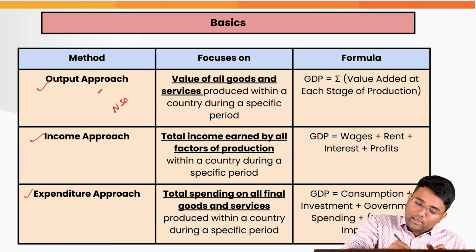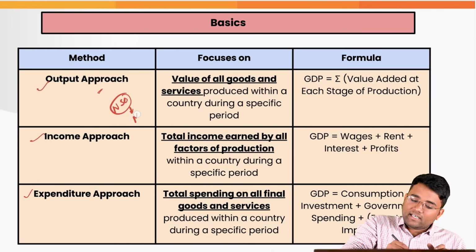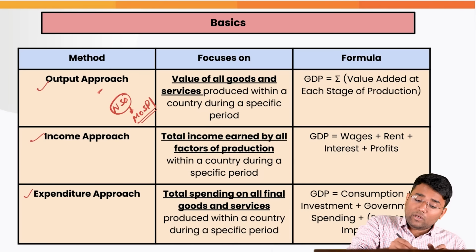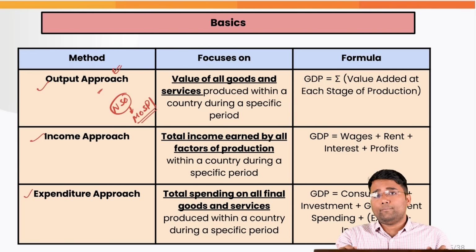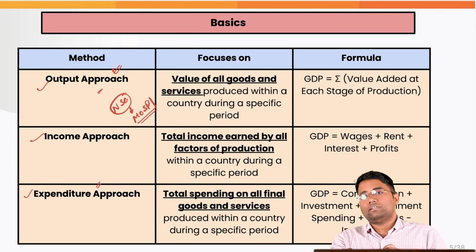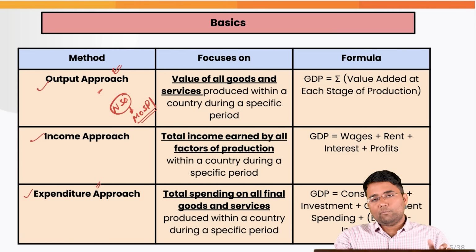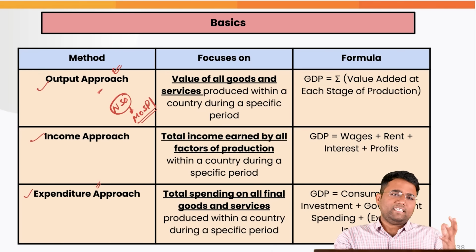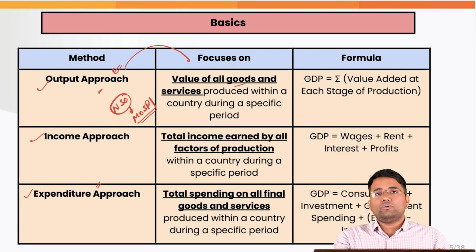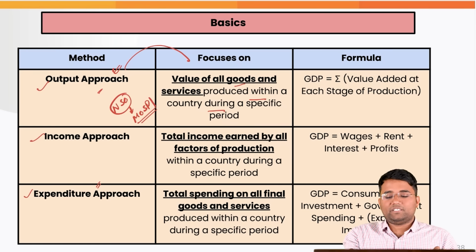NSO, which actually calculates the GDP, is under the Ministry of Statistics and Program Implementation. They calculate this GDP on the value added method or output approach, and they also do this with the help of the expenditure method. They do not calculate with the help of the income approach because of various data constraints. This output approach or value added method focuses on the value of all the goods and services that are produced in a country during a specific period.